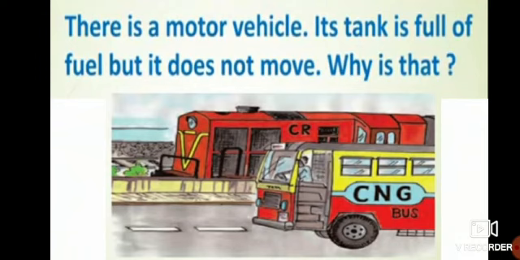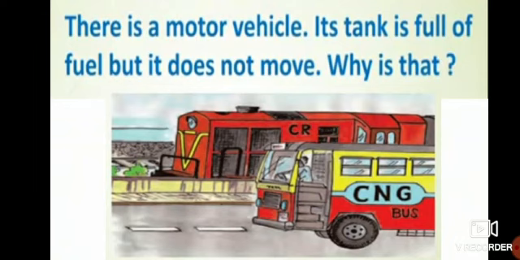But the vehicle is not moving from one place to another. Why is that? If the petrol or diesel is present in the vehicle, then it should run, right?